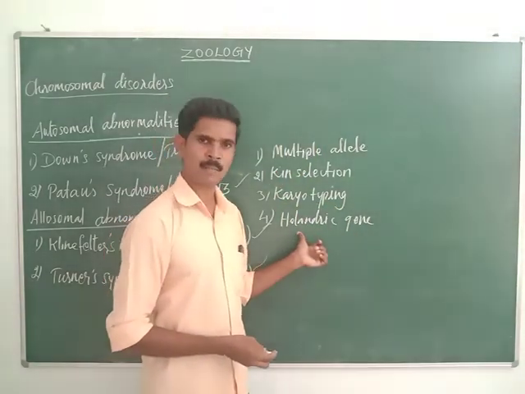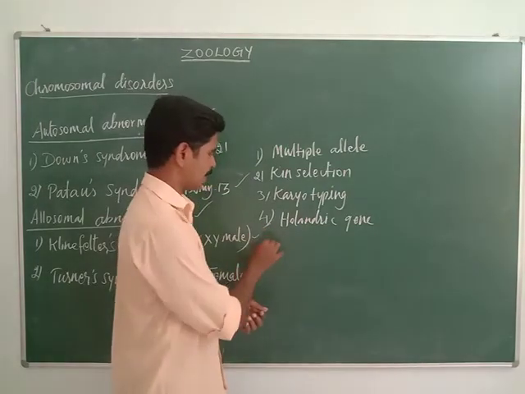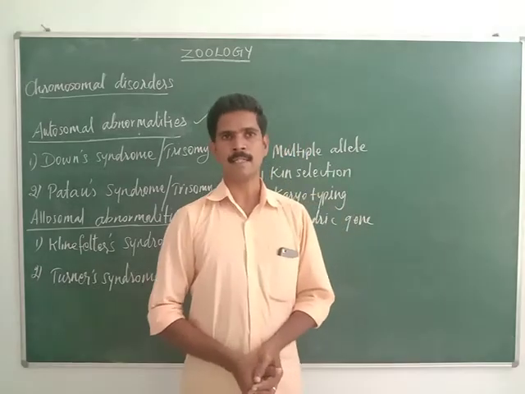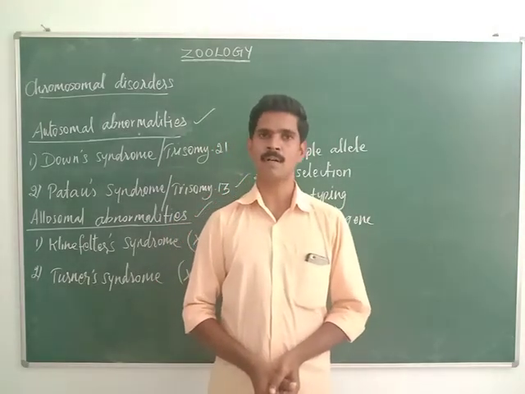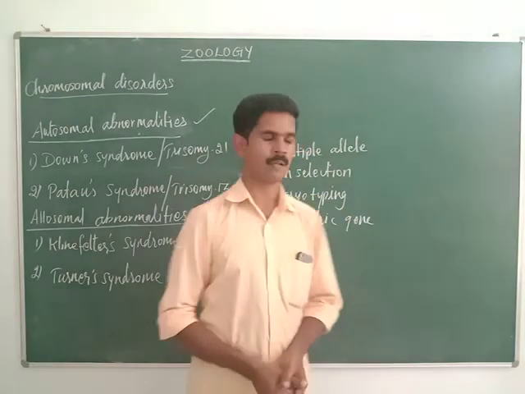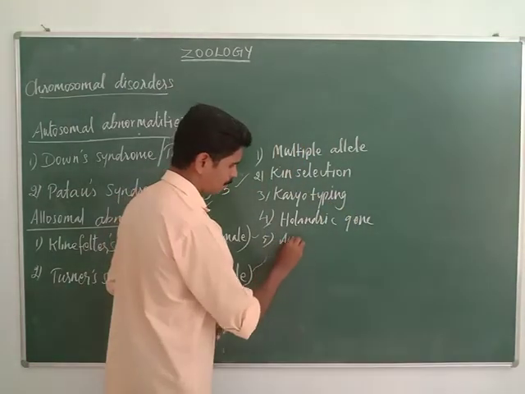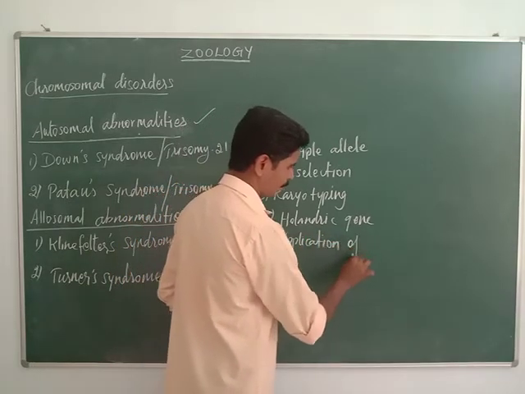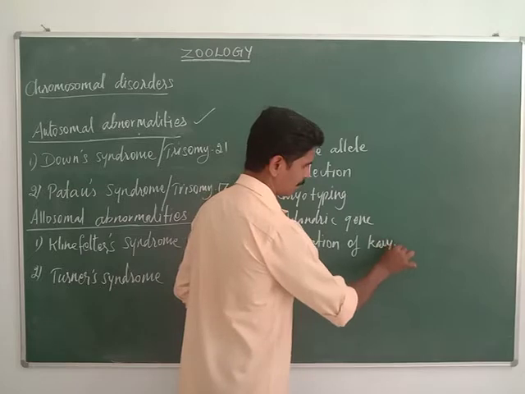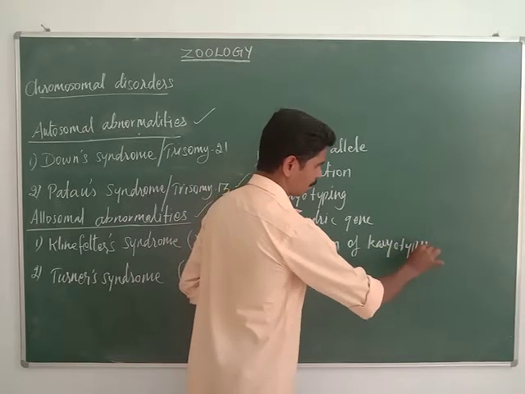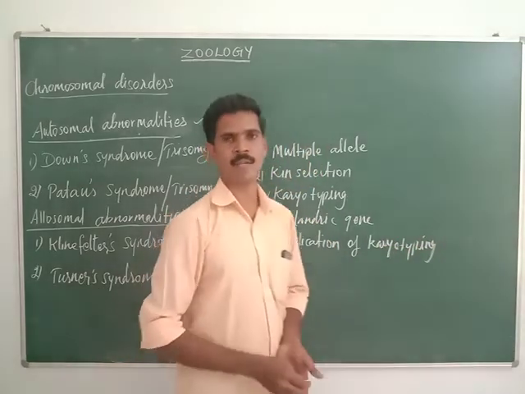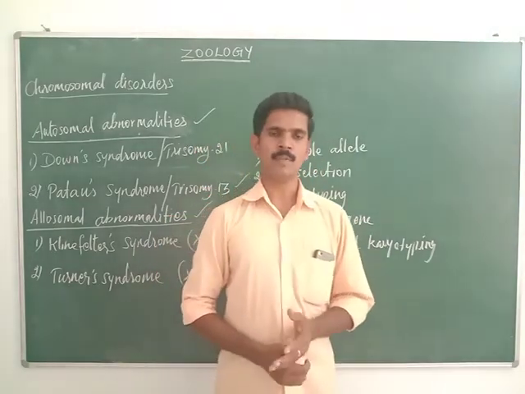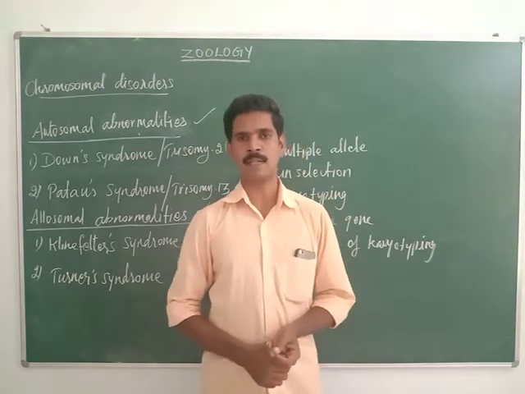So dear students, now we have completed 4 important 2-mark questions. The fifth 2-mark question is applications of karyotyping, or the uses of karyotyping. There are 5 uses or applications of karyotyping explained in your book.